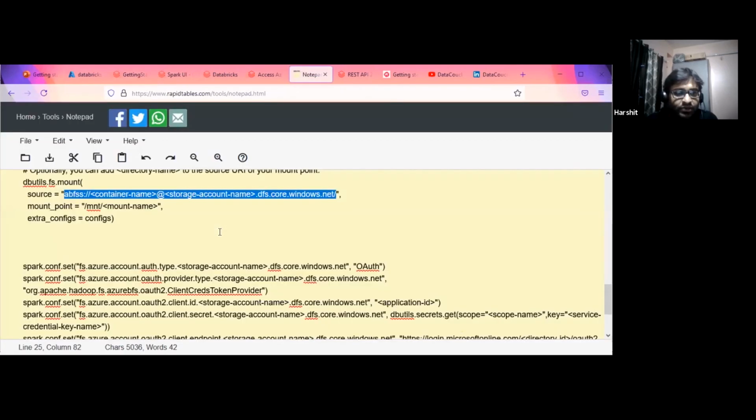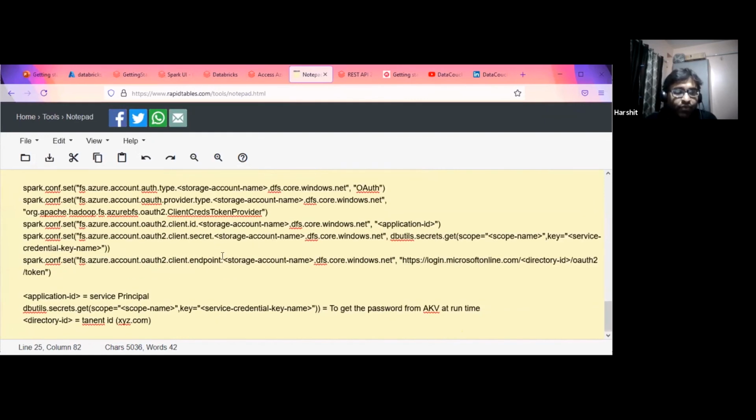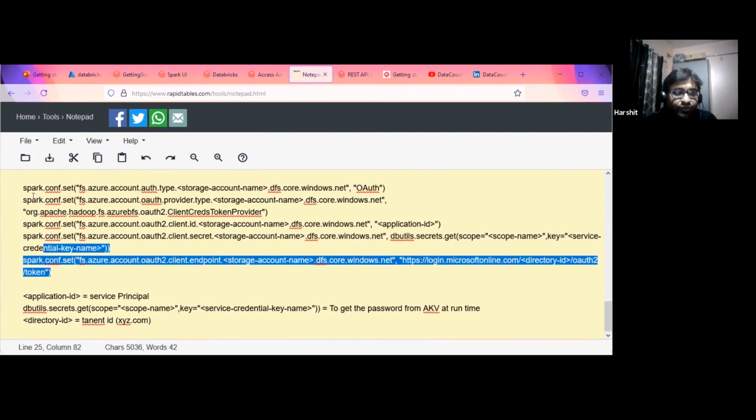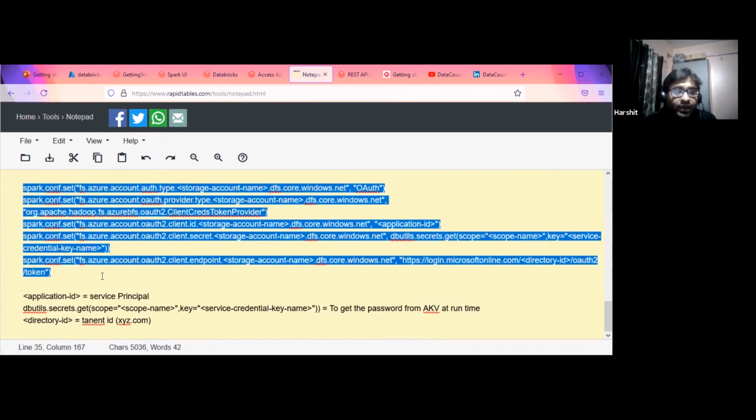Potentially there is another way. We don't want to mount, because mount is static in nature. What we can do is use this Spark configuration as well, and put this configuration in my init script. So whenever my cluster runs, we can add this configuration.